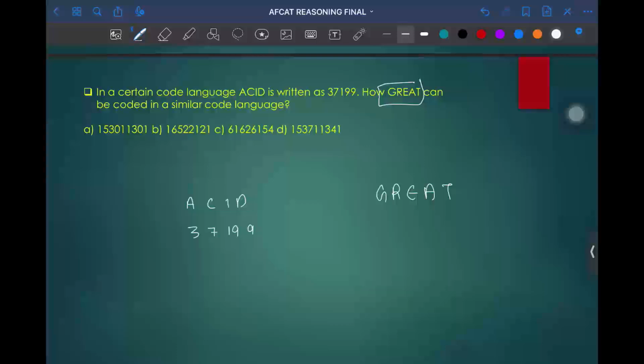First, you need to write the position of individual letters, and then find the relationship between the question and coded form.